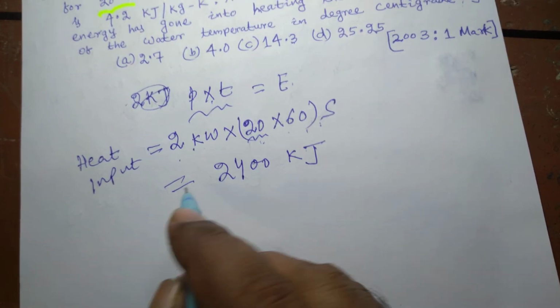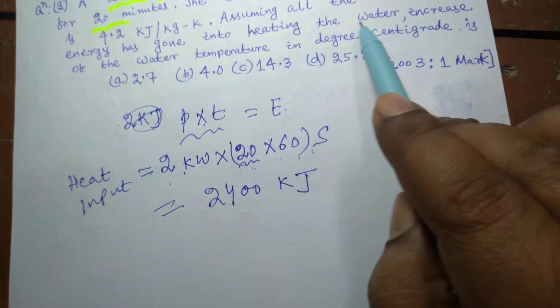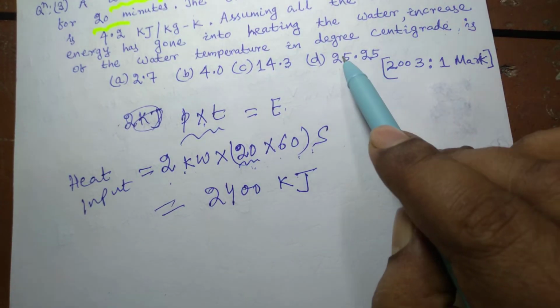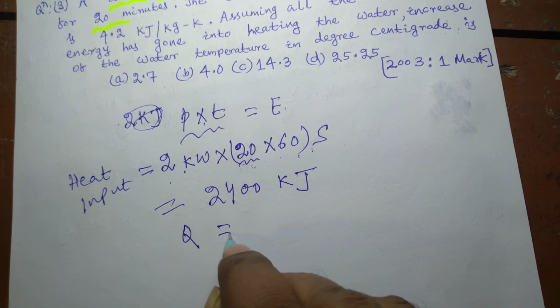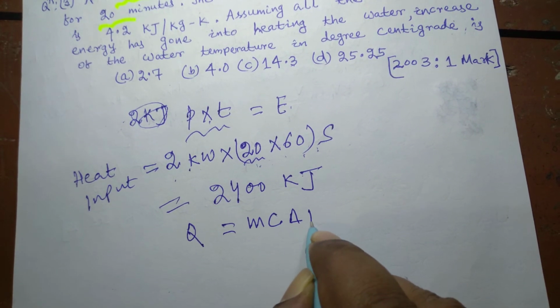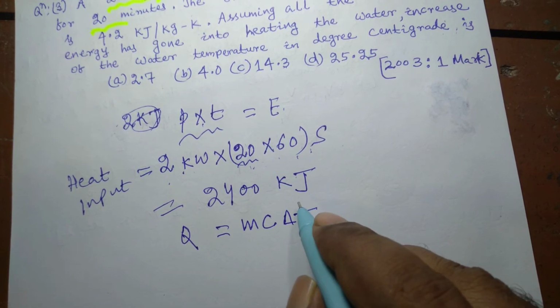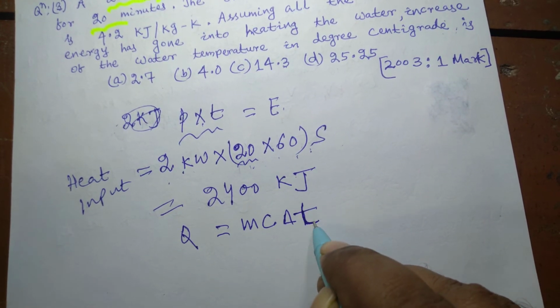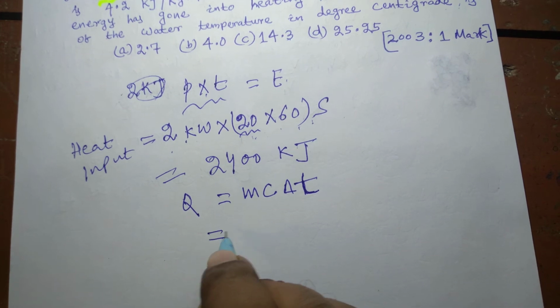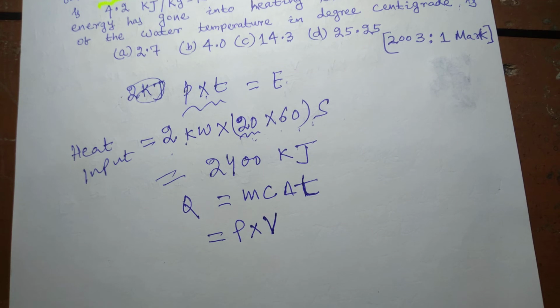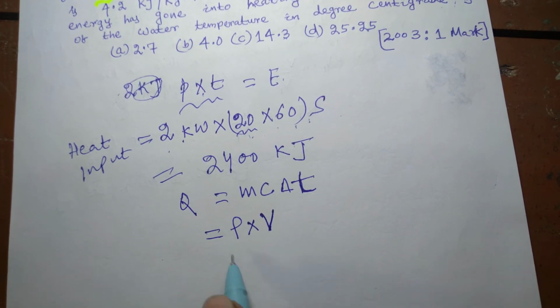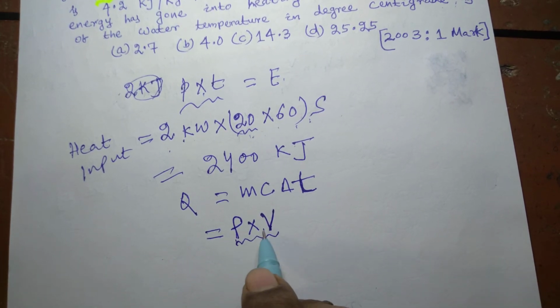Assuming all the electrical energy has gone into heating the water, what is the increase in water temperature? You know that Q is equal to m c delta T. It has been asked in terms of degrees Celsius. m is rho, density, into volume, because the volume of water inside the water heater is given as 40 liters. So we find mass by multiplying density and volume.